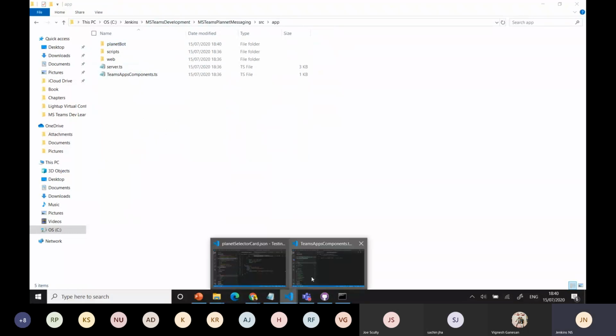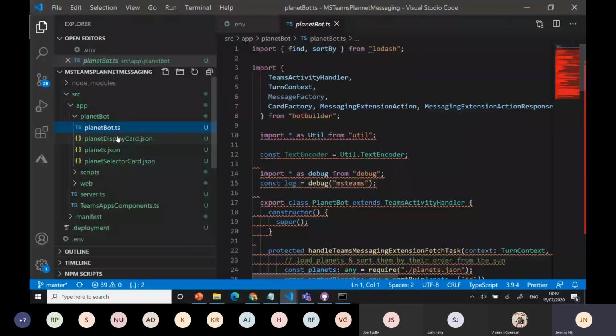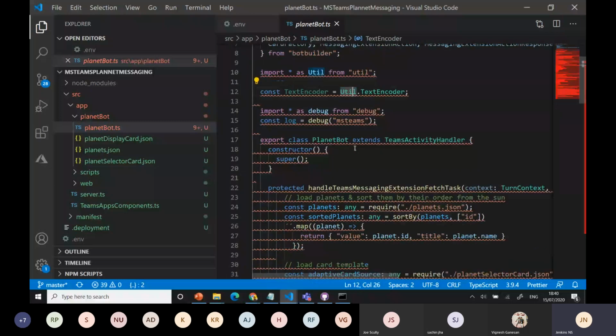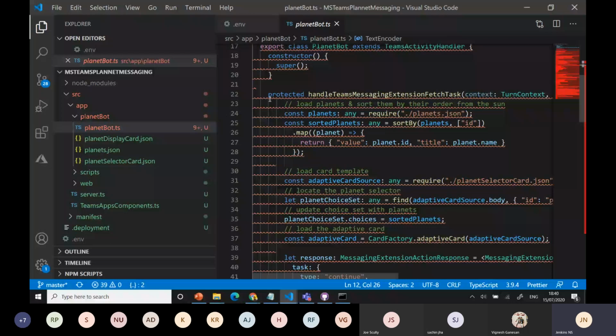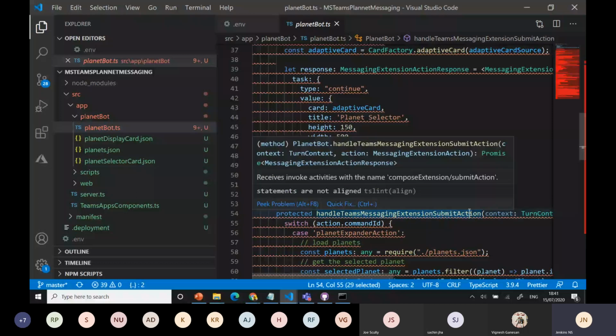What I use, you can go here. I can see the planet TS file. What I did is I used the lows. I need to install this. I have imported the bot builder. Then I utilize that and communicate with handle message fetch tabs, and I use the submit action. Whenever I'm submitting, because it's loading something, it will display what we need to make as a response back.